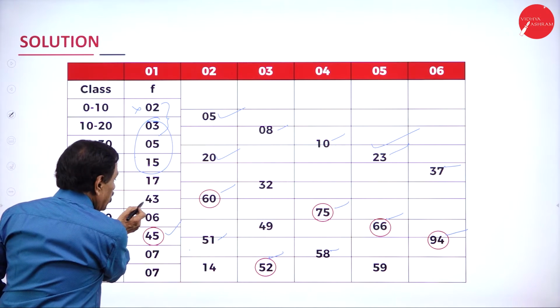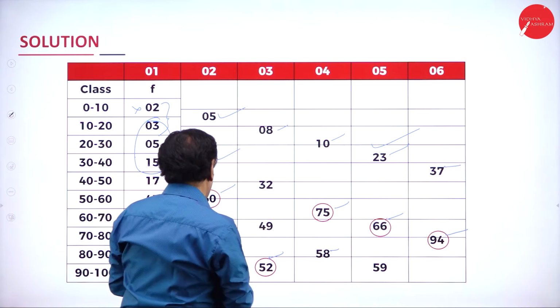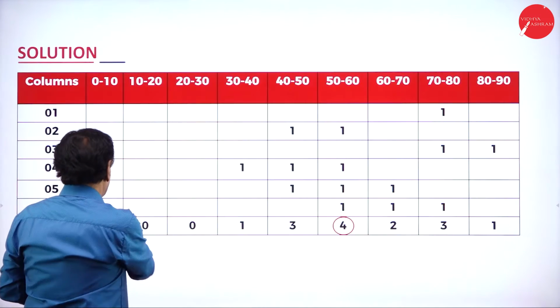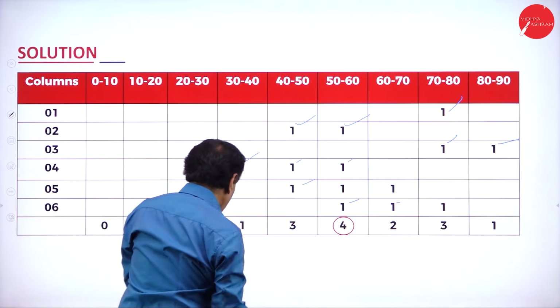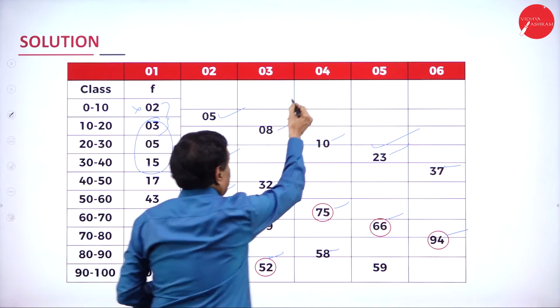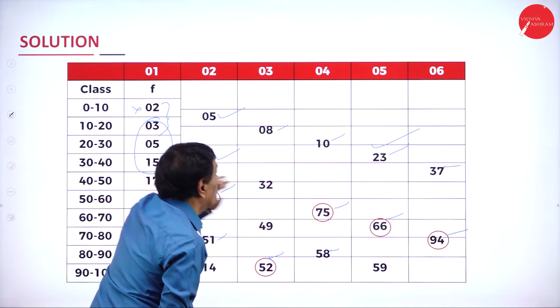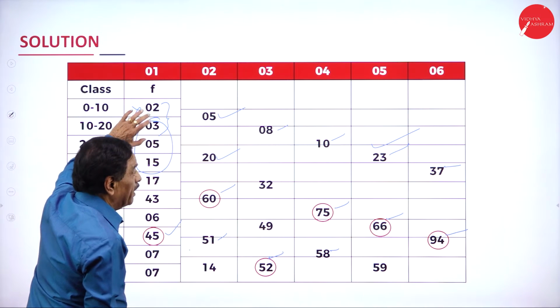You got the first one, how much? Here. How did you get it? Which column did you get? 75. Which column? We'll move on to this now. Here, one by one you have to move on. We have to move on with this one by one. This is the first 3 now. 75. How has 75 come? You have to look after the 4th one. How has the 75 come?